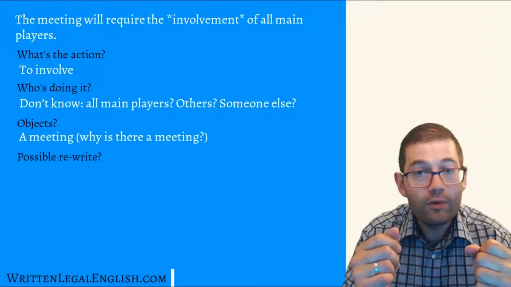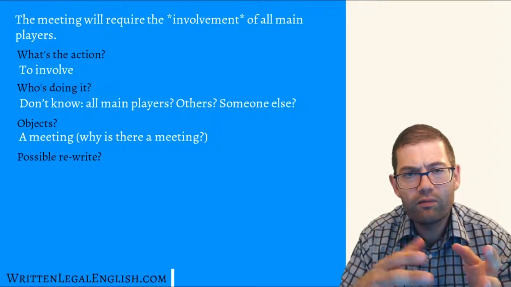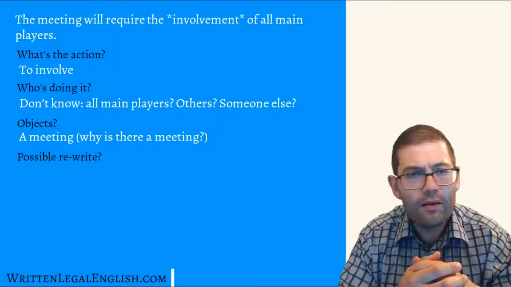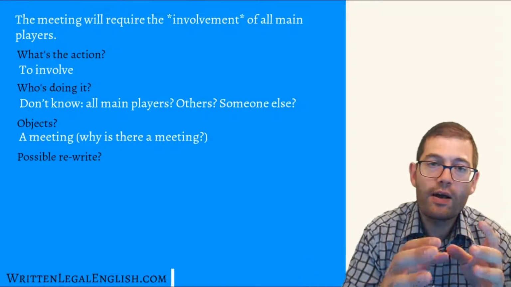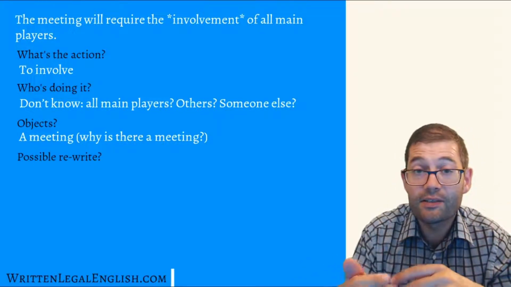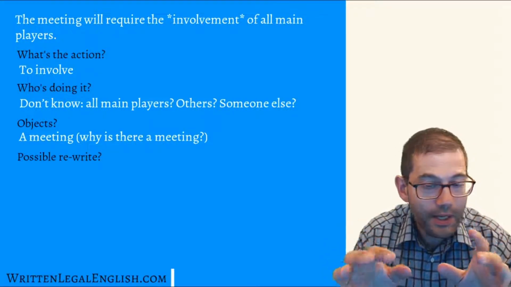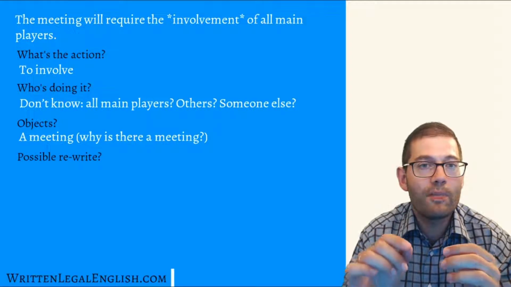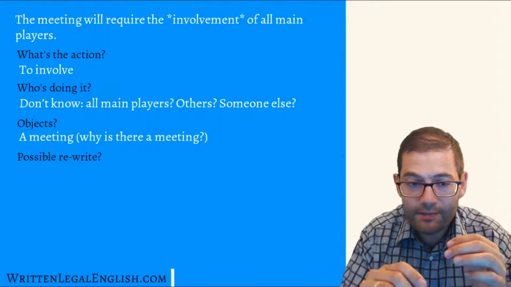An object, well, it's clearly the meeting, but once again, you might ask yourself, why is there a meeting? The context, if we had more context, might tell us why before or after this sentence, in which case fine. But it might be a good idea, possibly, to include a little bit of information about what kind of meeting this is, if there is no other context.